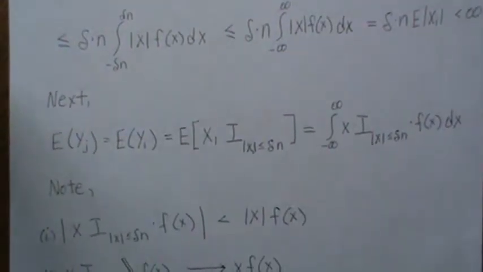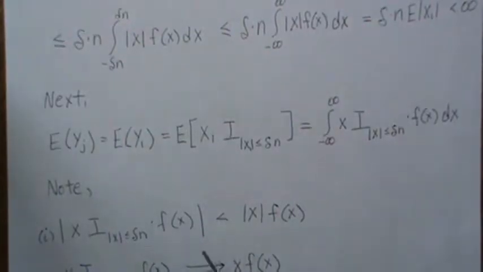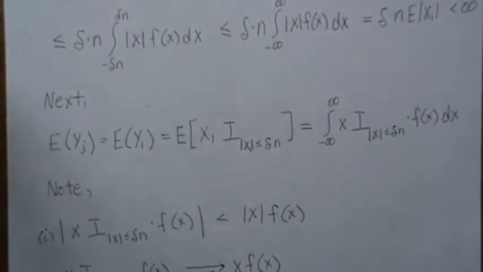So if we take the absolute value of this inner piece, it's this, then that's less than or equal to the absolute value of this times the absolute value of this times the absolute value of this. But then this is 0 or 1. So if we just think of it as 1, it even got bigger, but the absolute value of 1 is 1. So this is less than or equal to this. And since this is always positive, we don't need absolute values around it. So this piece is dominated by this.